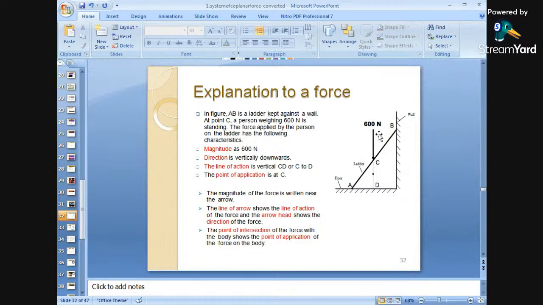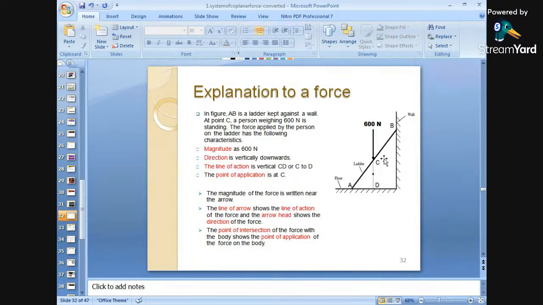There is a 600 Newton weight, or a person standing at the point C. So what is the magnitude? 600 is nothing but the magnitude. What is the direction of this 600 Newtons? It is vertically downward. What is the line of action?